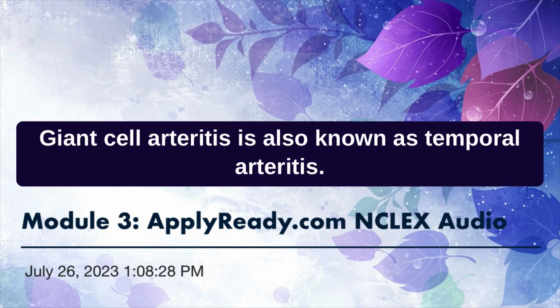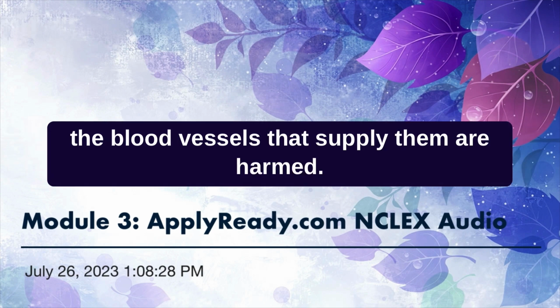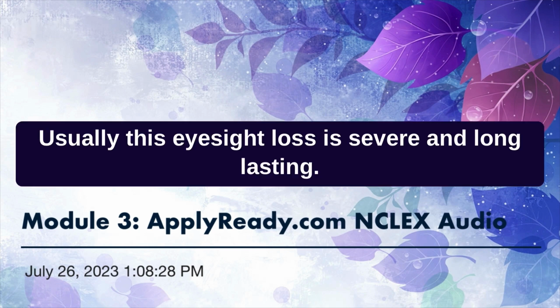Giant cell arteritis is also known as temporal arteritis. One or both eyes may become suddenly blind if the blood vessels that supply them are harmed. Usually, this eyesight loss is severe and long-lasting.